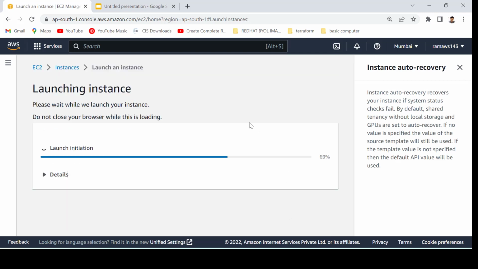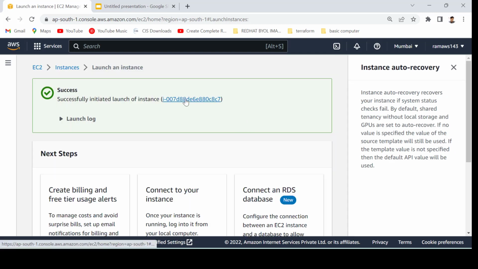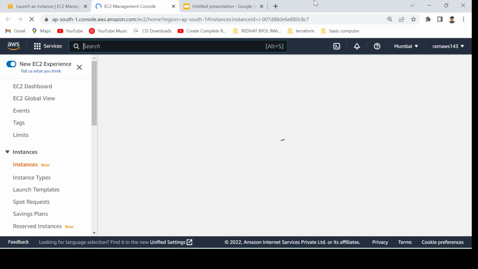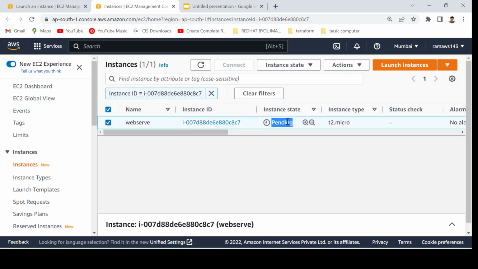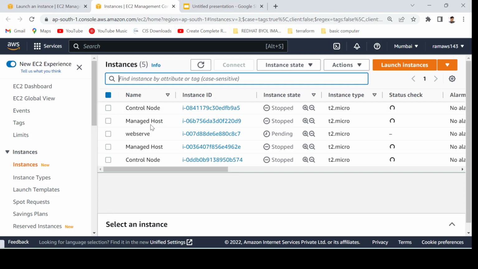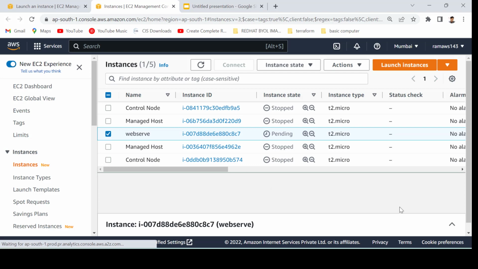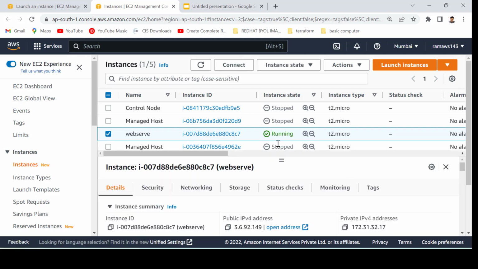We have successfully initiated the launch of the instance. Go to this instance ID, and as we have discussed, it first comes into the pending state because it is being created for the first time. This is the server, and once it is in the running state, we will get the IP address, and then we can go to the SSH.